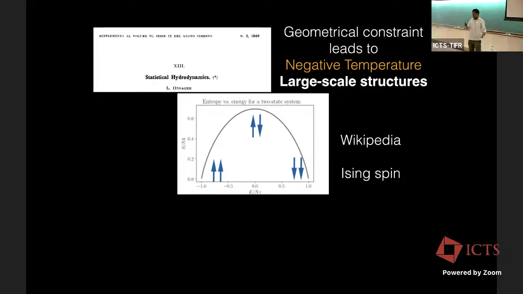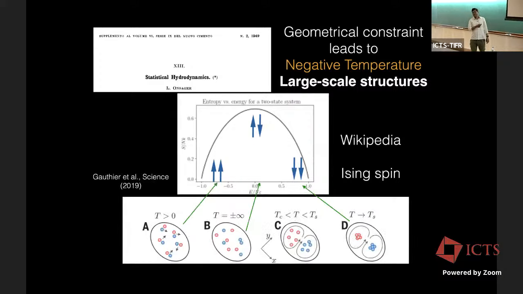So that's what happens: if you put in more energy or higher temperature, it is ordered, and in this part entropy is decreasing with energy. So here it is going to be negative temperature. Delta S by delta E is negative, so a negative temperature. And from this paper, for small temperature, we get vortex and anti-vortex.